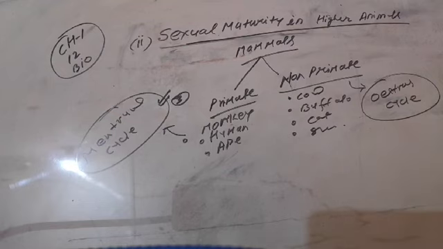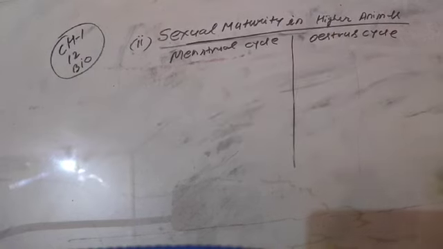Now back to what happens in the menstrual cycle and estrous cycle. This should be your homework. What are the basic differences between the menstrual cycle and estrous cycle? Write down the important differences between the menstrual cycle and estrous cycle. Listen carefully. Menstrual cycle and estrous cycle.